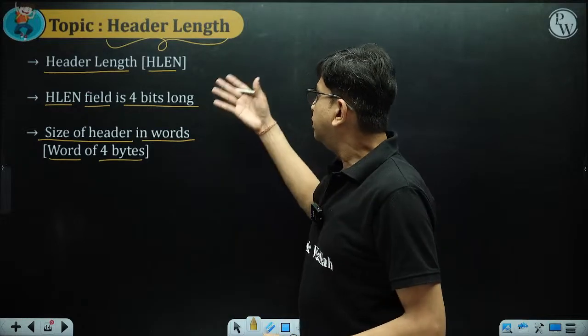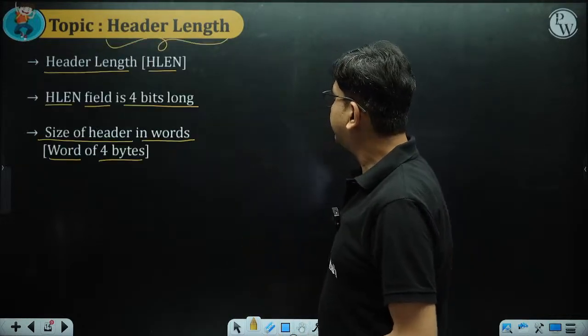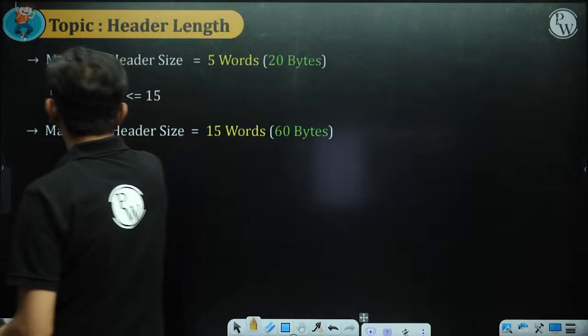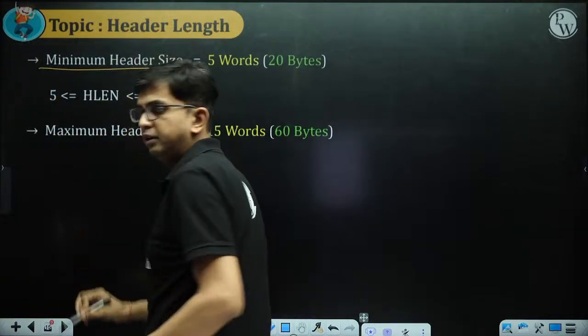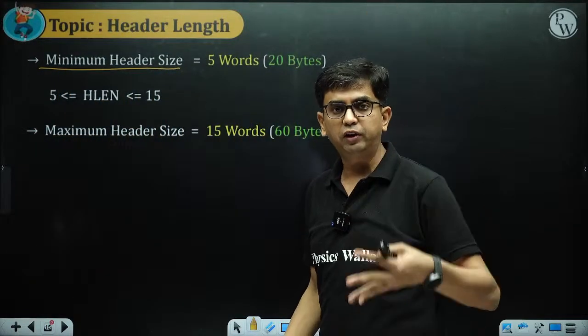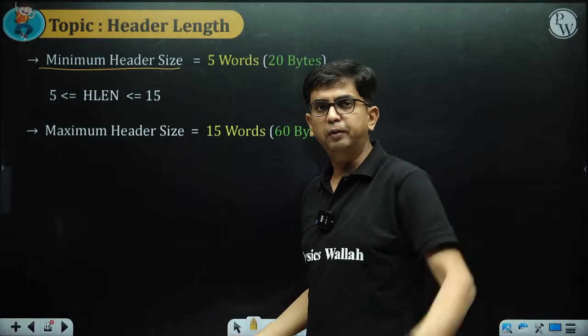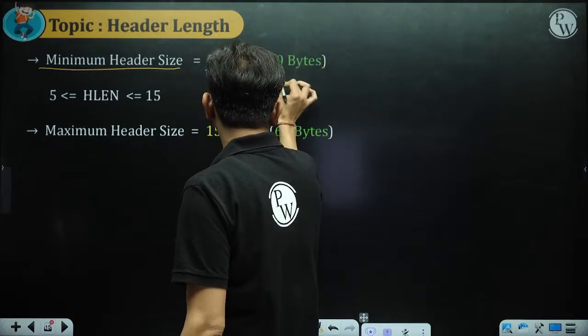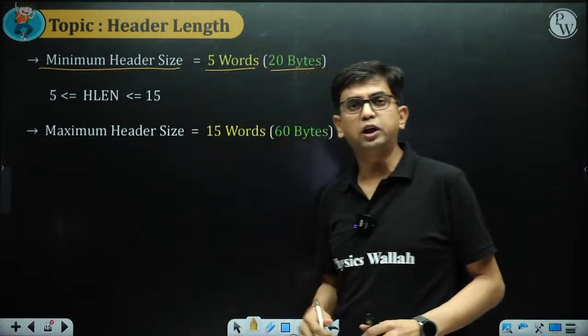Then here, the minimum header size, that is a base header. So base header is having 5 words. We have seen 5 words is a base header. So 5 words, if we convert in bytes, then it's 20 bytes.